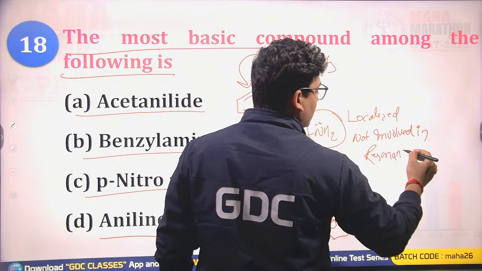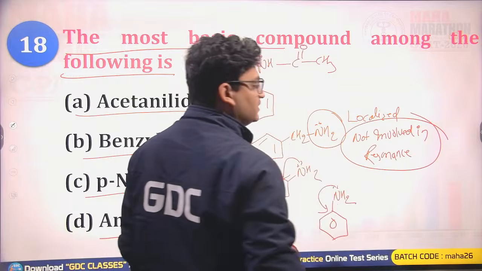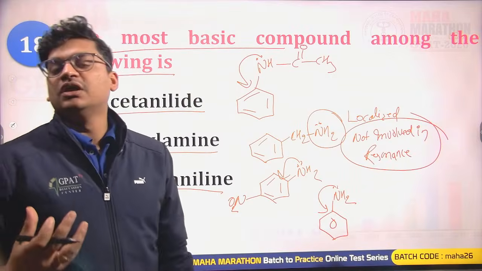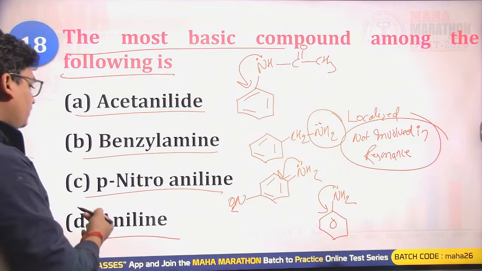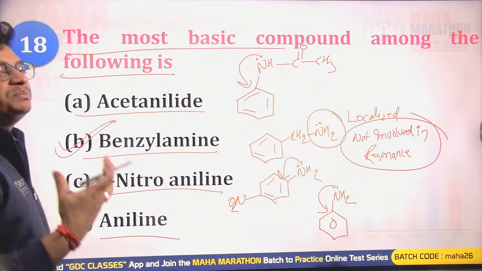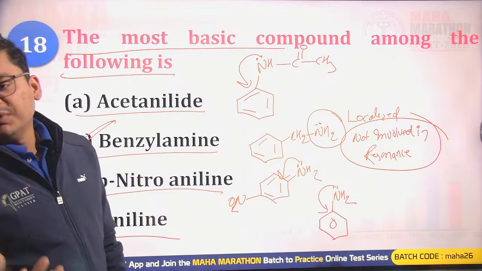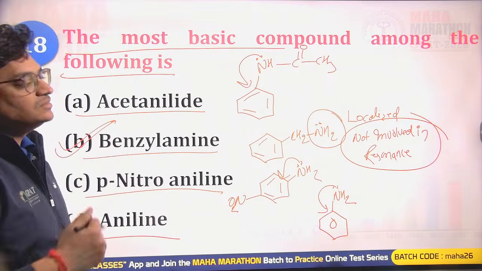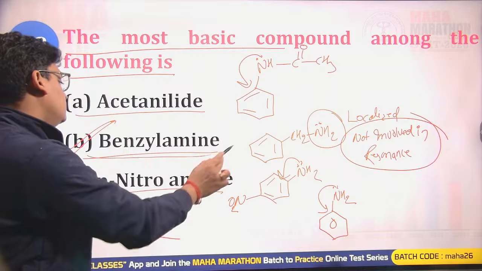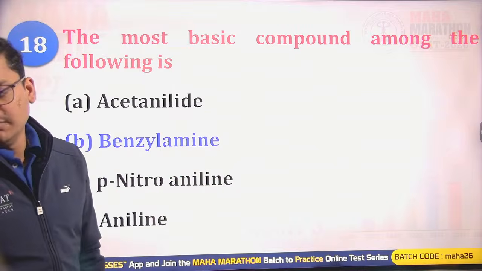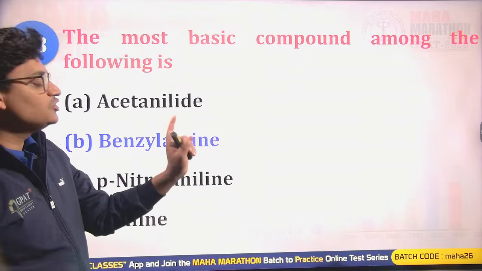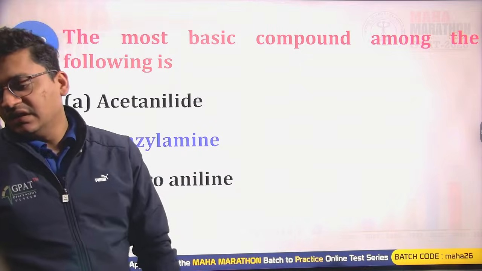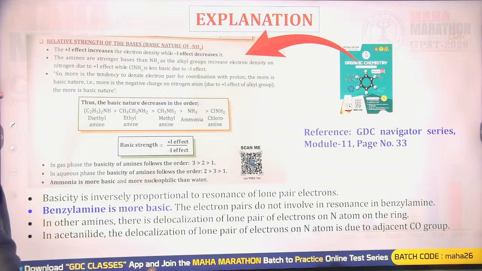So since it is not participating in the resonance, it is free to accept a proton. So the benzylamine will be having the most basic strength. This will be the best base among all the given answers. So yes, benzylamine is the best answer, since the nitrogen's lone pair is not at all involved in any resonance, so it is highest available for H plus donation.